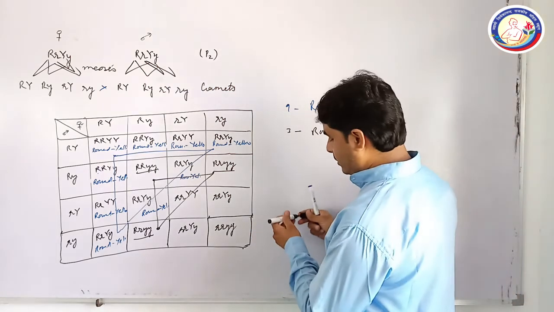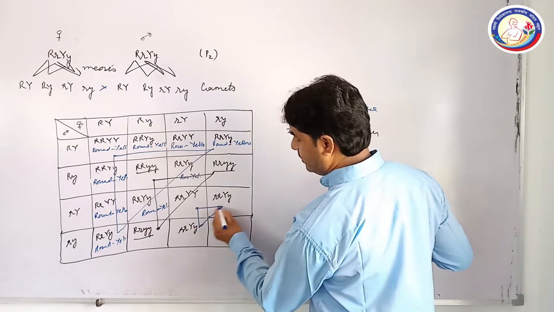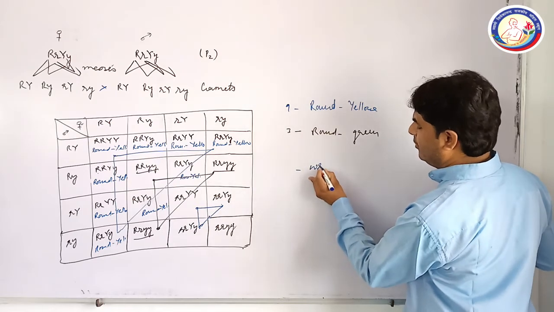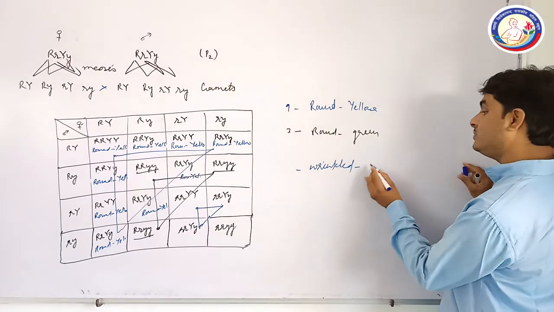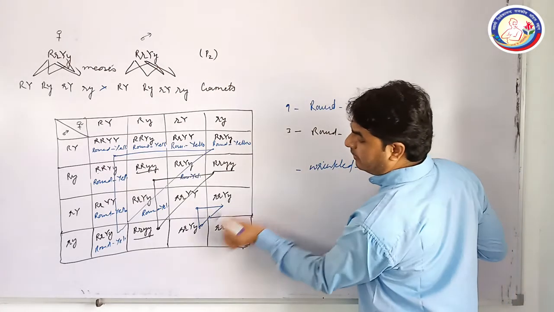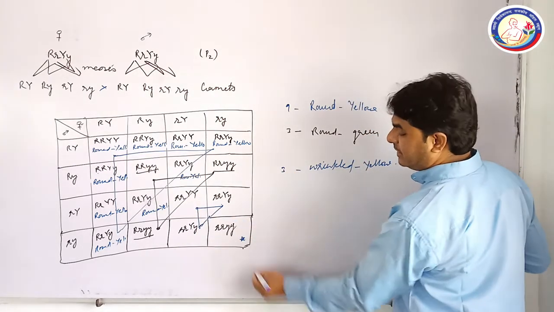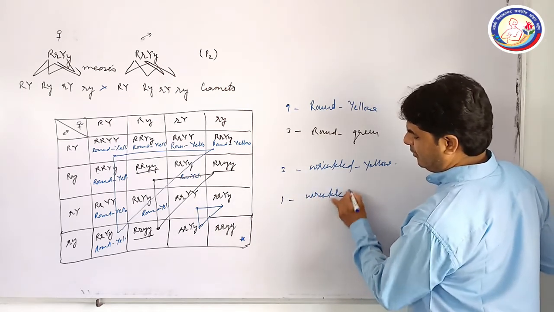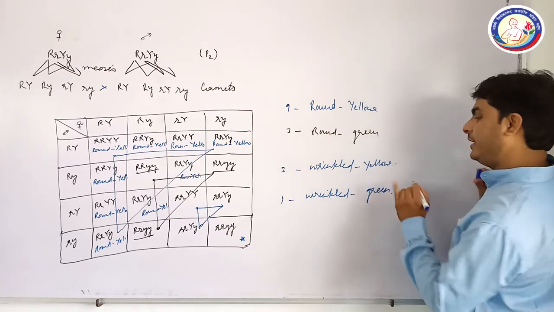And in the next checkerboard, you can see the picture here. In this checkerboard, again, this plant will be wrinkled as well as yellow because there is a presence of capital Y here. So there will be 3 plants, and this is the single plant which is wrinkled as well as green in nature.